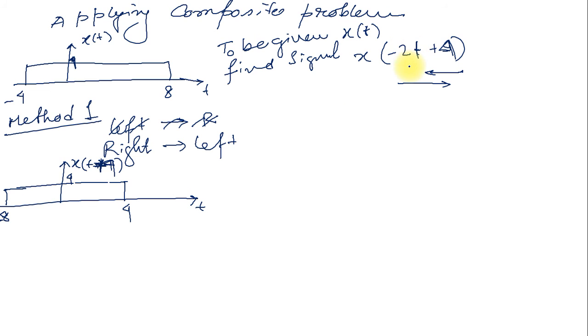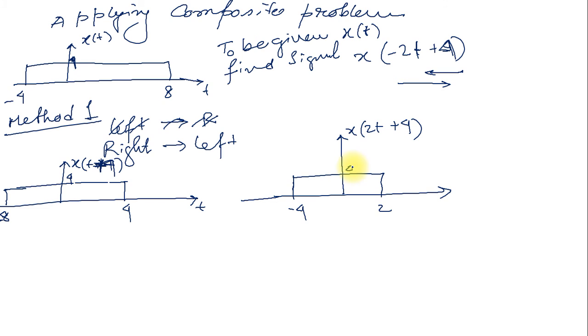Next operation is multiplying t by 2. So I am going to draw the signal of x of 2t plus 4. 2t means compression or expansion. If alpha is greater than 1, then we are doing compression. So how much compression? 2 times compression, divided by 2. So minus 8 divided by 2 means minus 4, and 4 divided by 2 means 2.